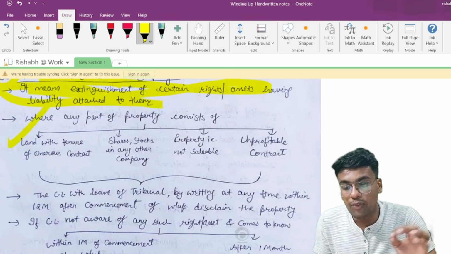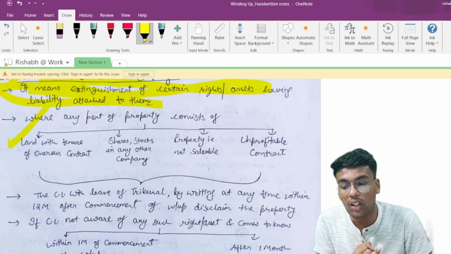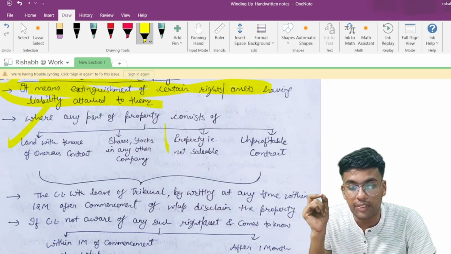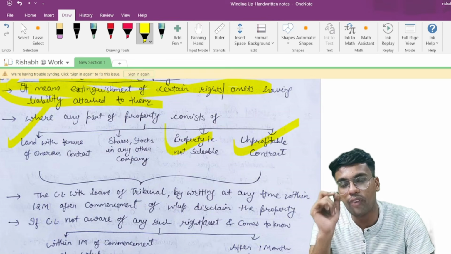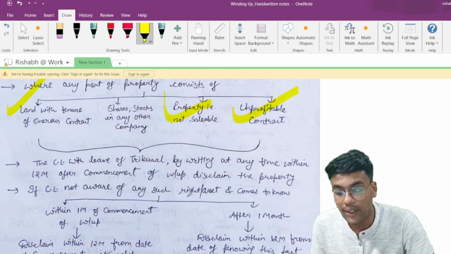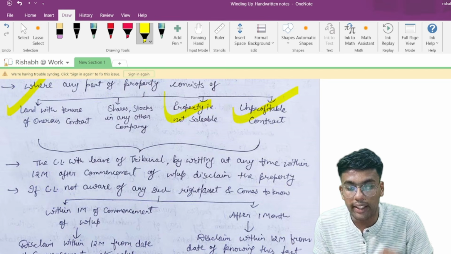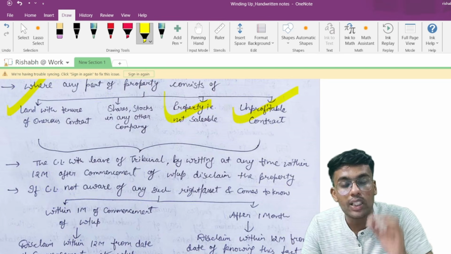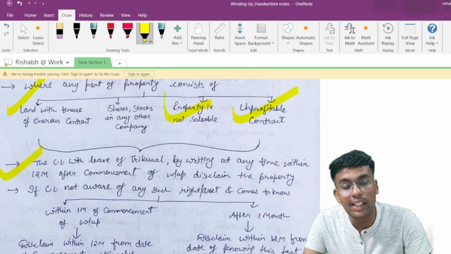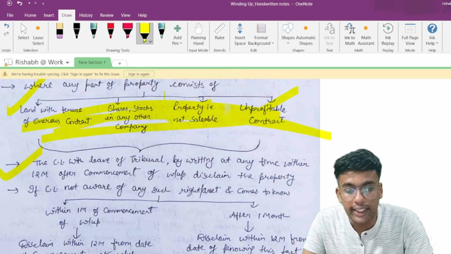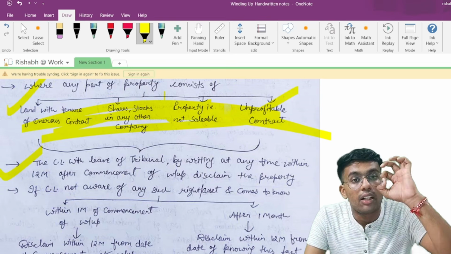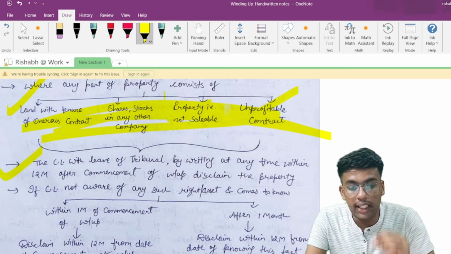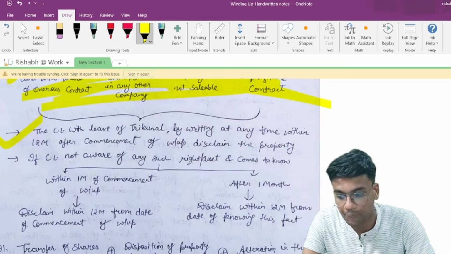Now, where any part of the property consists of land with tenure of onerous contract, shares or stock in any other company, properties which are not sellable, or any kind of unprofitable contracts, the company liquidator will leave to the tribunal in writing, at any time within 12 months after the commencement of winding up, a disclaimer of the property. Matlab, the company liquidator can disclaim any of these assets or rights with the tribunal, by way of writing, within 12 months after the commencement of winding up.